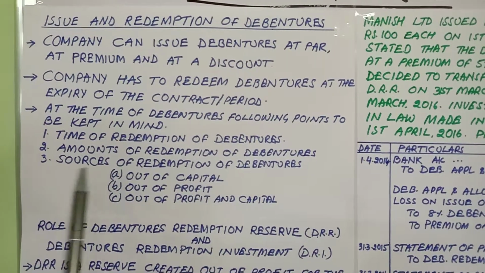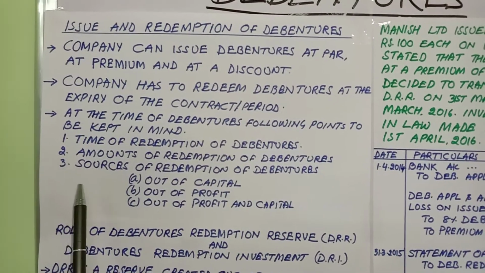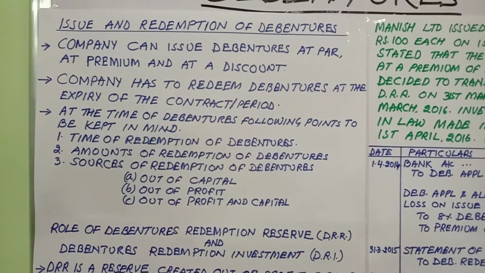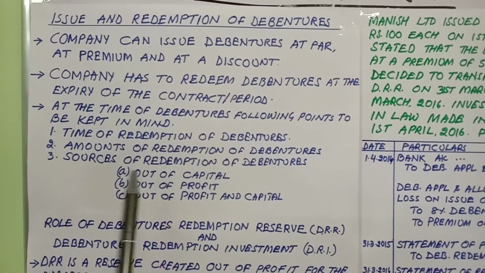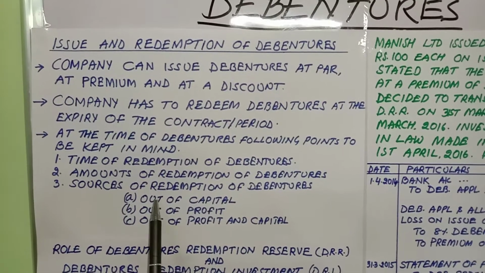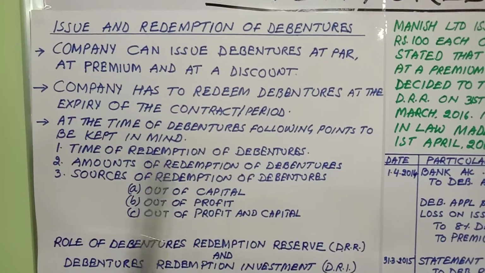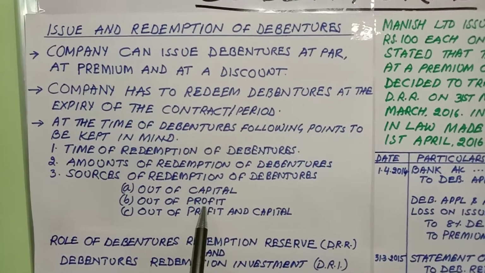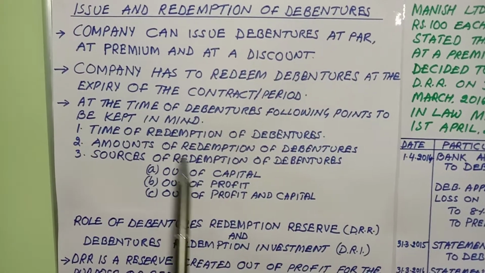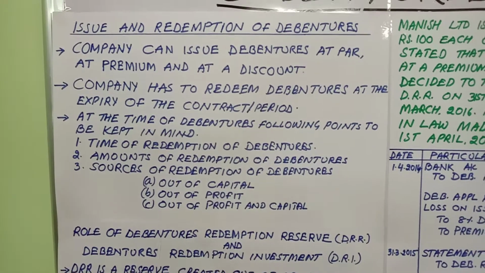Then the source of redemption of debentures. What is the source of redemption of debentures, from where does the money come to repay? In that process we have two things, that is, out of capital, that is the capital of the company, through that we can redeem. Out of profit, out of profit means we have to earn the profit or we have to make some provision in our profit and loss account.